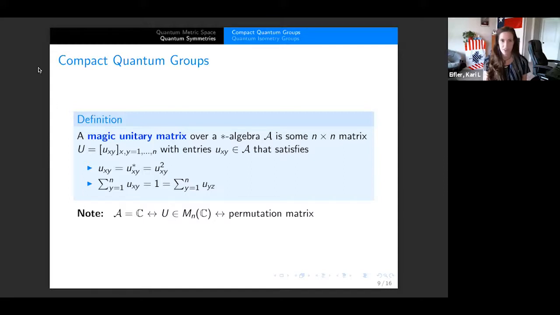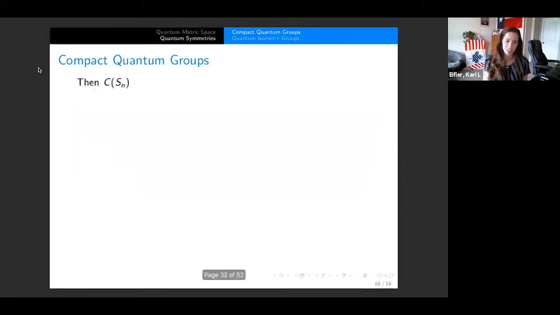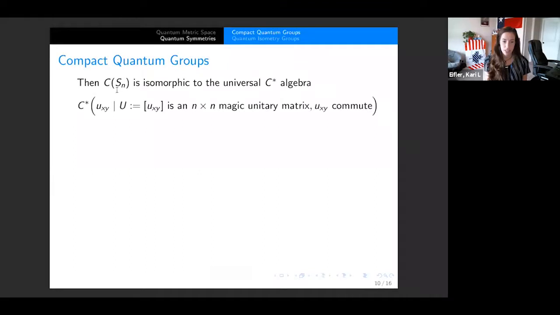Okay, jumping around a little bit back to symmetries. So a symmetry group, Sn, is really important. And how we can define the function algebra on the symmetry group is by magic unitary matrices. So C of Sn, or the function algebra on Sn, is going to be isomorphic to the universal C-star algebra, or the biggest C-star algebra, generated by the entries u_xy, where if you put U to be (u_xy), this is going to be an n by n magic unitary matrix.